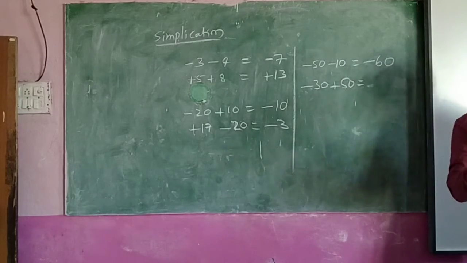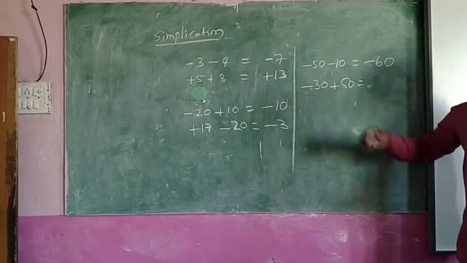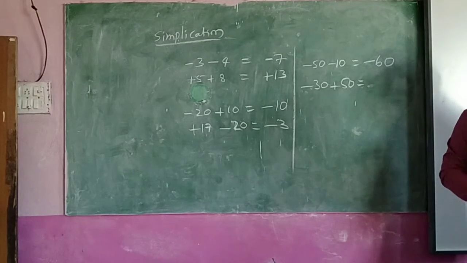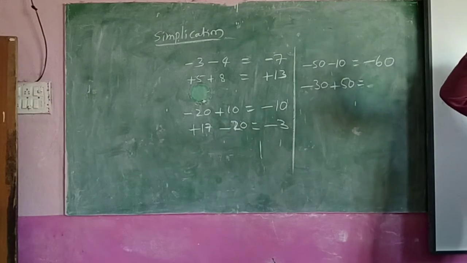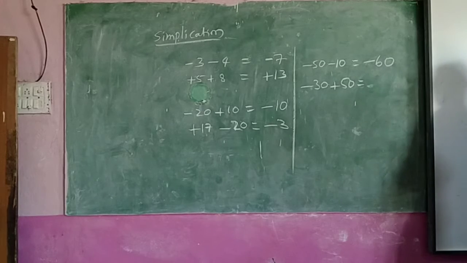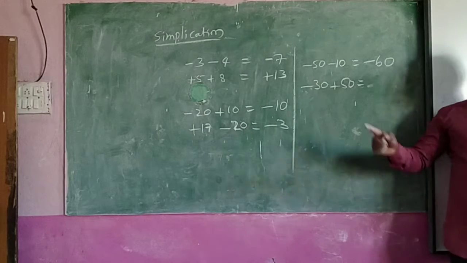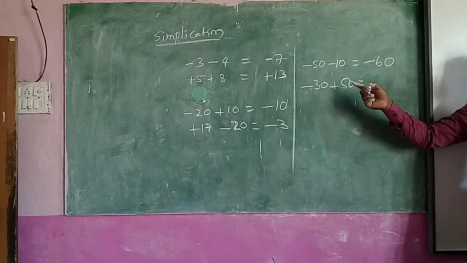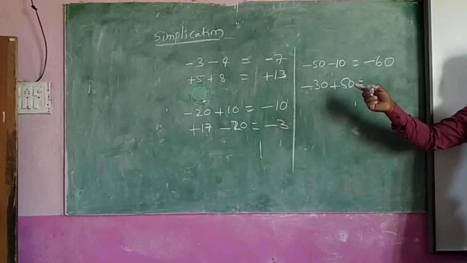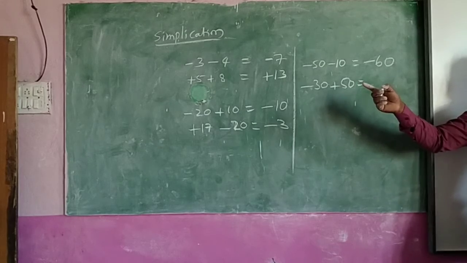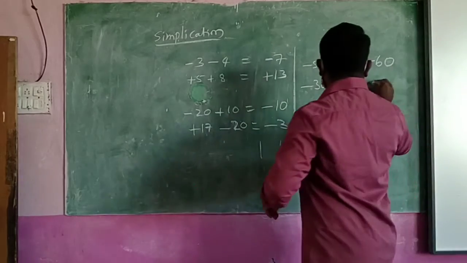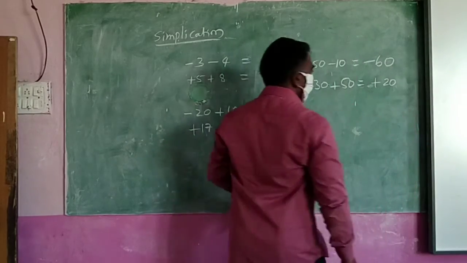Then after that, see where you are. Which steps are more here? Down steps are less, so up steps are more. Where will you be? Up only. Here the 50 is more, up steps are more. That's why you will be up only. Up means what symbol? So what will be the answer? Plus 20.